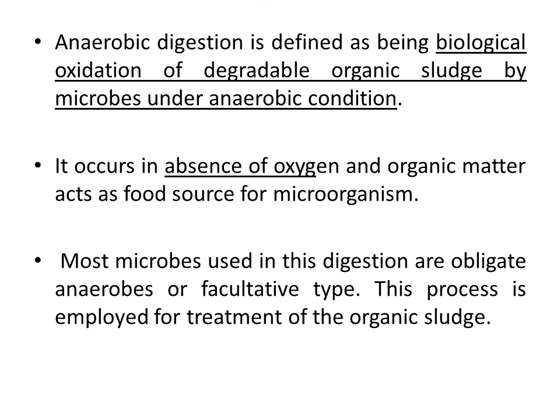In almost all sludge digestion tanks, anaerobic digestion takes place due to the biological oxidation of degradable organic sludge carried out by microbes under anaerobic condition. Anaerobic condition means always in the absence of oxygen, and the organic matter acts as a food source for the microorganisms. There the decomposition takes place. Most of the microbes used in this digestion are anaerobic or facultative type. Anaerobic bacteria mostly prevail in the sludge digestion tank, along with facultative types, and a small part of aerobic bacteria will also be there. Since it is a closed tank, most probably the condition will be anaerobic.